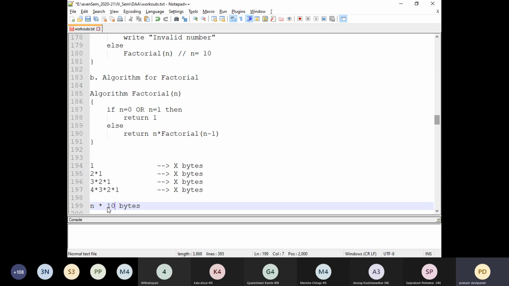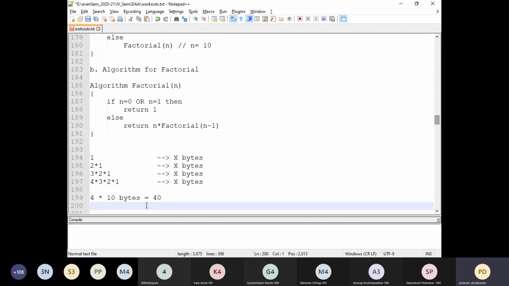If n is 4, then the total space required by that algorithm when it is executed is going to be 40 bytes. Now again, if you notice, this size depends upon the instance characteristics or instance variables. This is 40 when n is 4. It may become 100 when n is 10.